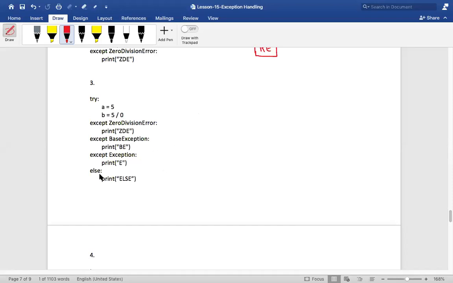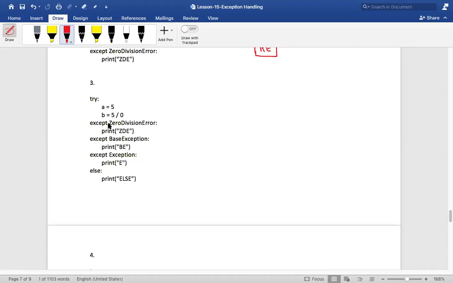The else part will get executed only if no exception has been caught. Can you write this down somewhere? The else part will get executed when no exception has been caught. This is how it works. Did you understand?